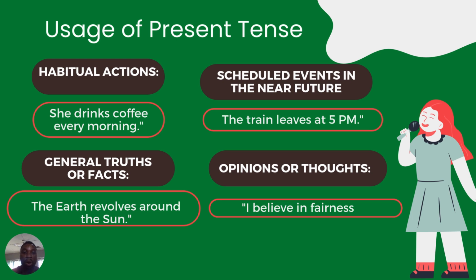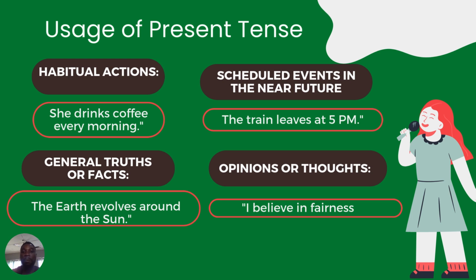The other one is general truth or fact. The earth revolves around the sun. This is a general fact or a truth. So the earth revolves. Revolves there is the action word, that is the verb in that particular sentence. The earth is the subject, while revolves is the verb in that sentence.